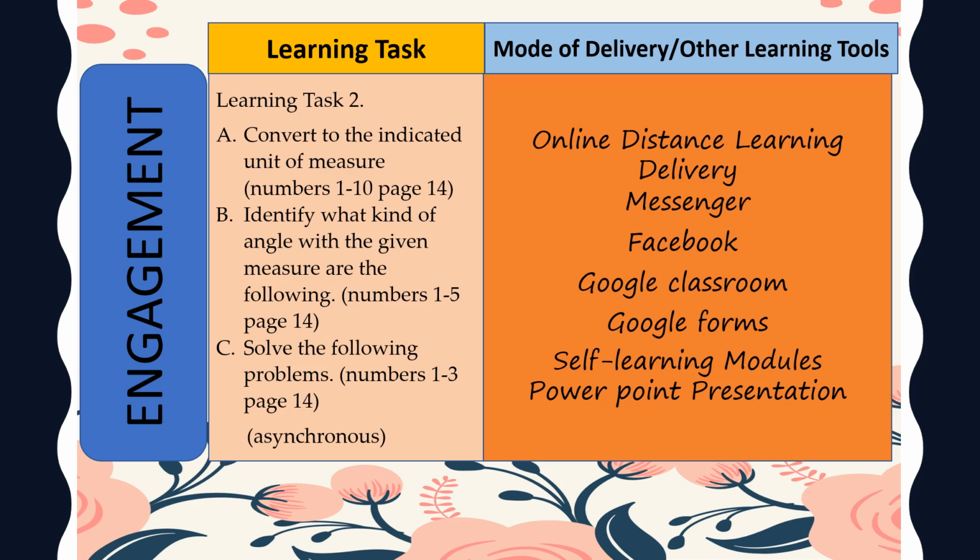First, convert to the indicated unit of measure, numbers 1 to 10, page 14. Second, identify what kind of angle with the given measure are the following, numbers 1 to 5, page 14. And third, solve the following problems, numbers 1 to 3, page 14 of the self-learning module.